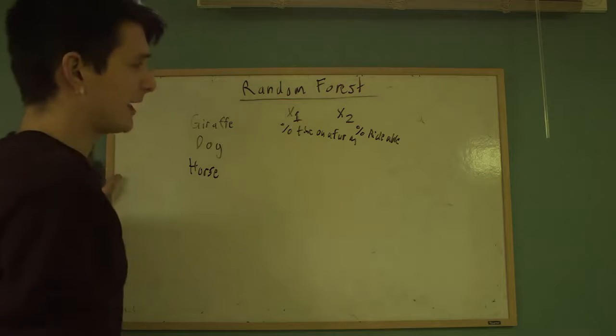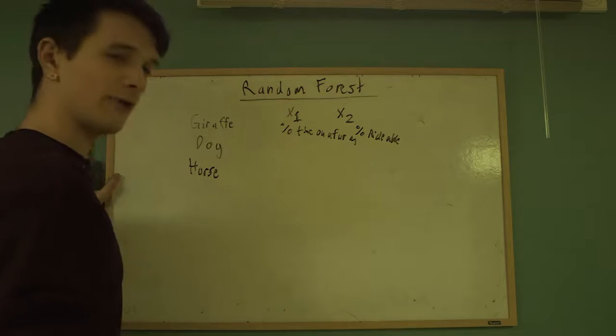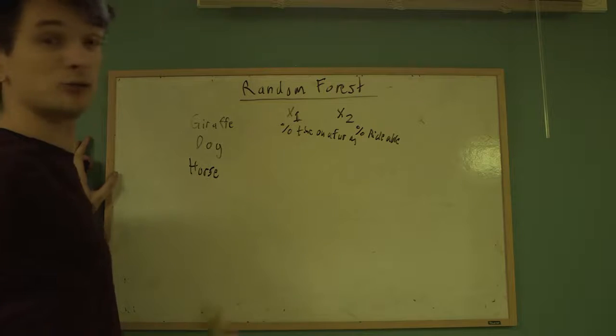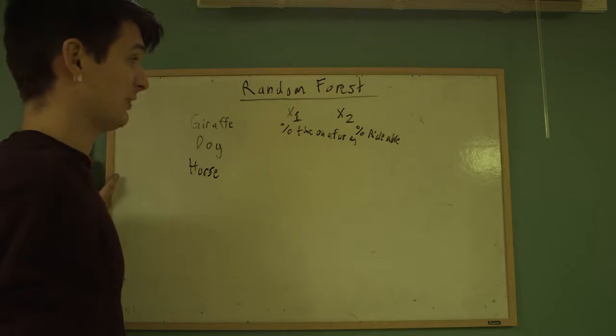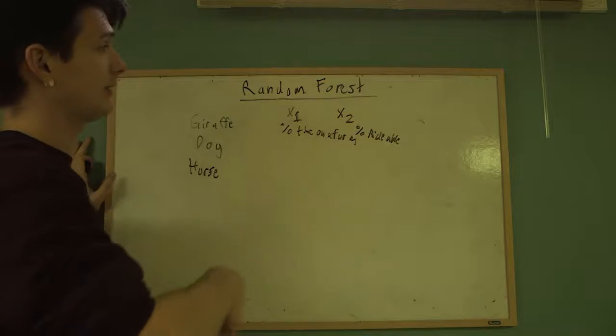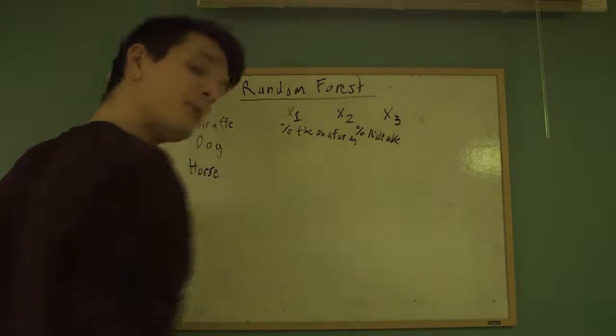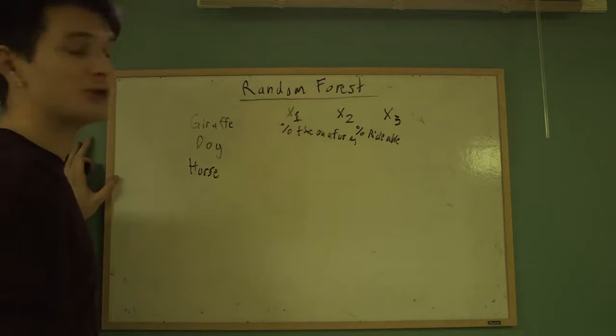Let's say we have another variable. We actually have a lot of information on these animals, which is what happens with big data, with large data sets, with all kinds of information coming in. We have another variable that might be, on the surface, pretty useless.